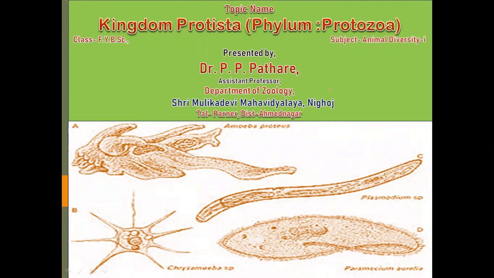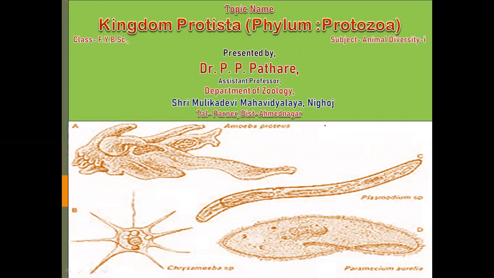In that, we studied different types of symmetry, for example, radial symmetry, asymmetrical symmetry, spherical symmetry, and bilateral symmetry. All this information was studied in the previous video lecture.